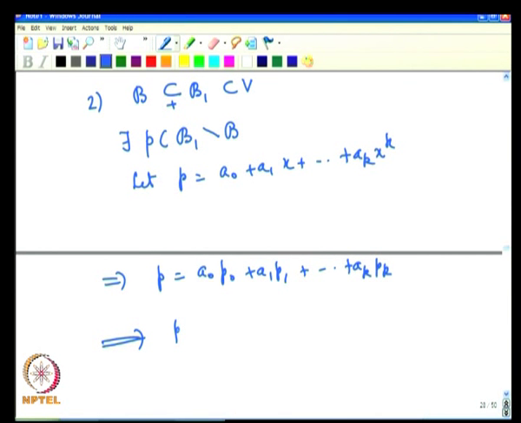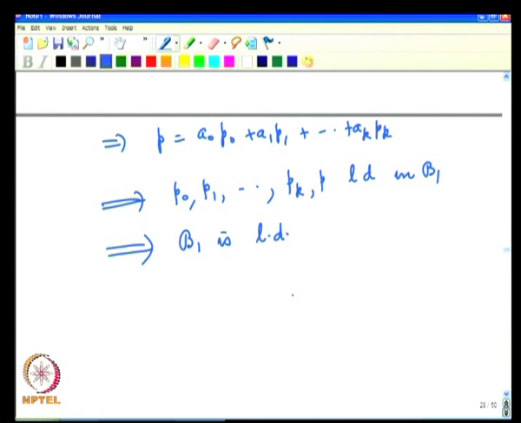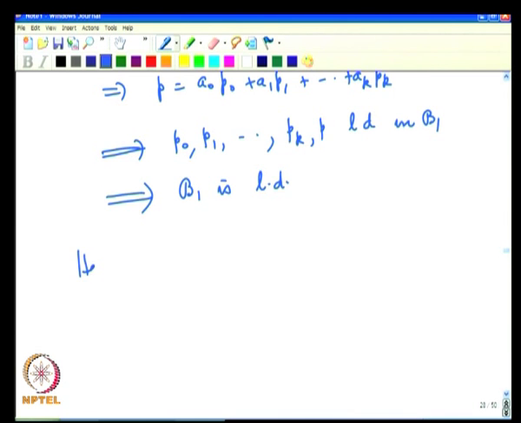Now, this says p0, p1, etcetera p_k and p are all linearly dependent and in B1. If a set has a subset which is linearly dependent, the whole set must be linearly dependent. Therefore, B1 is linearly dependent, and anything bigger than B is automatically linearly dependent, and hence B is maximal linearly independent.